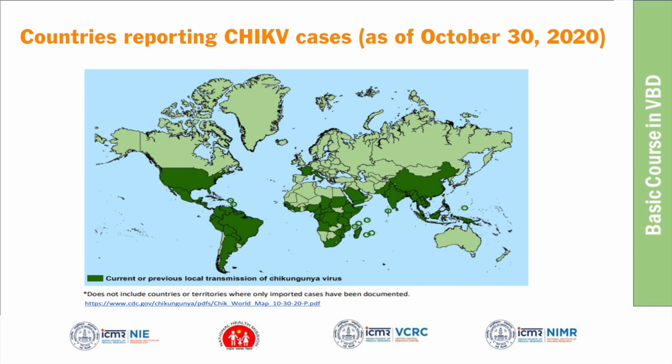Similarly, if you see the countries affected by chikungunya, it's also common in South American, sub-Saharan African countries and Southeast Asia. But one important difference you can see is even European countries. There are some European countries reporting chikungunya. Which are the European countries? Can you see the Europe map and tell which are the countries reporting chikungunya?